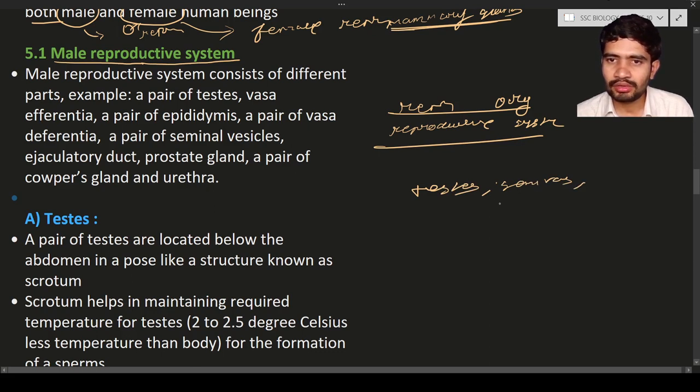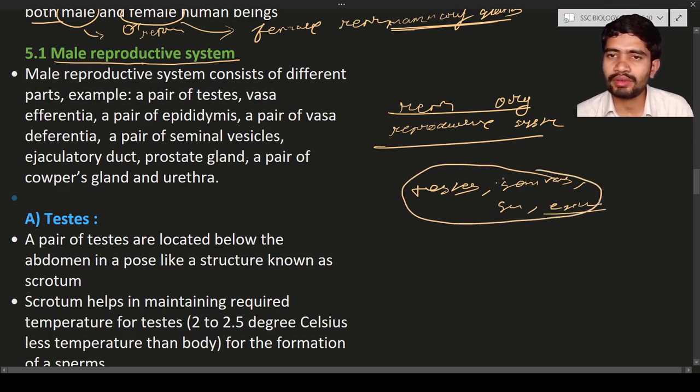Next, scrotal sacs, it is an organ. Next, ejaculatory duct, it is an organ, and so on. So all these organs are present, and they work only for one function. What is that function? Reproduction. Hence we call it a reproductive system.